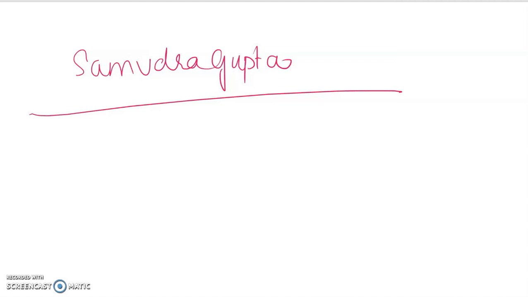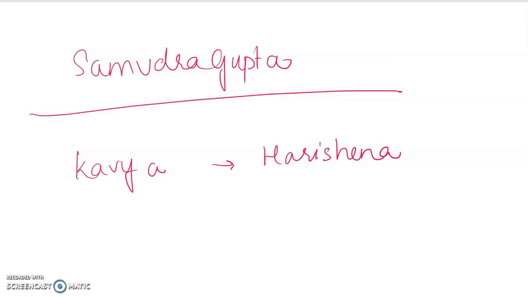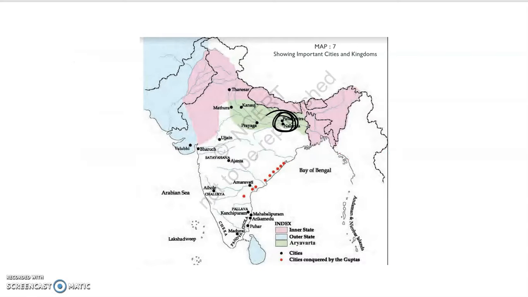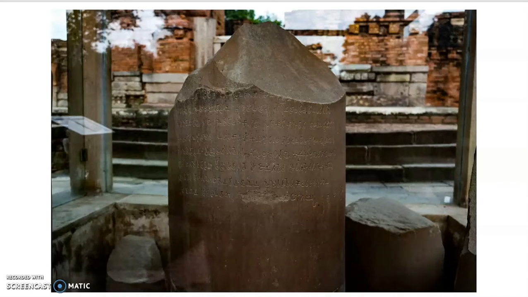And there is a very famous kavya which was written by his court poet whose name is Hari Sena. We will learn later that he was a minister also, he was a poet also, he got many titles at the time of Samudragupta. So we find this inscription here at Allahabad. I've already shown you where exactly we have Allahabad. So this is Allahabad. And here we've got this Ashokan pillar which talks about Samudragupta. He was a very famous ruler, as I told you, the Napoleon of India. We find a kavya related to him.